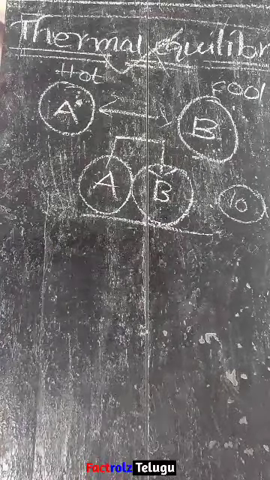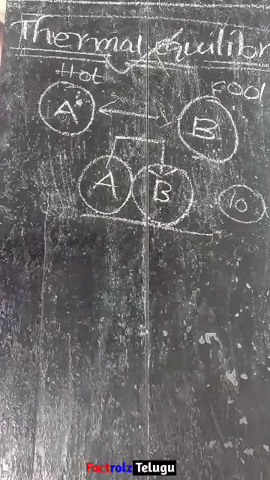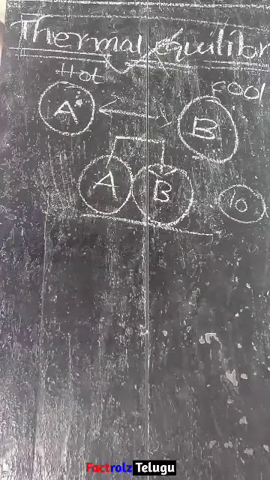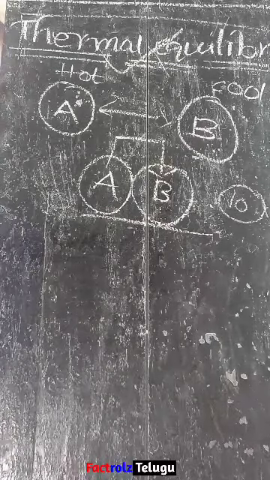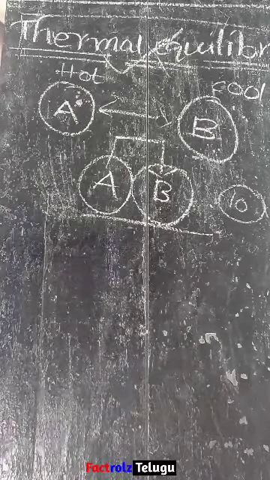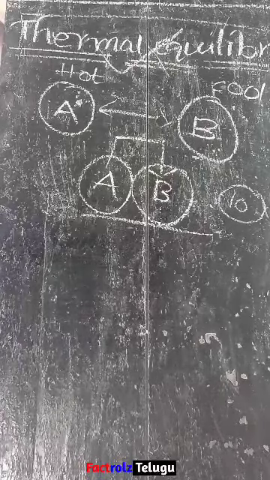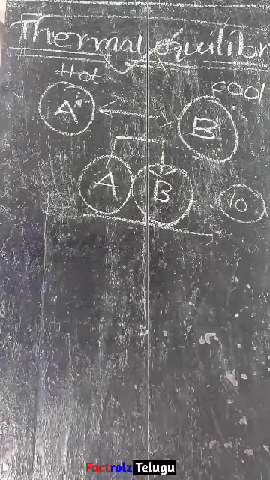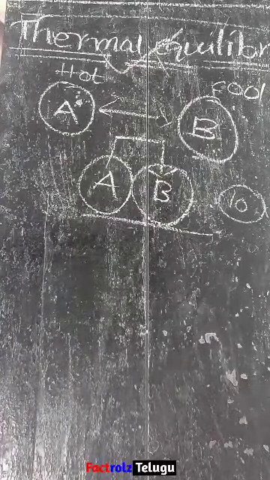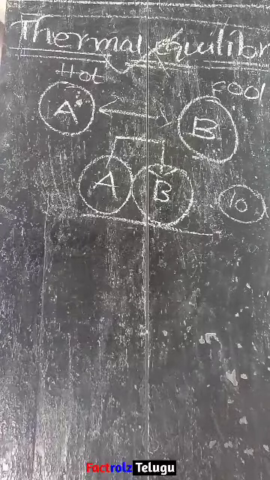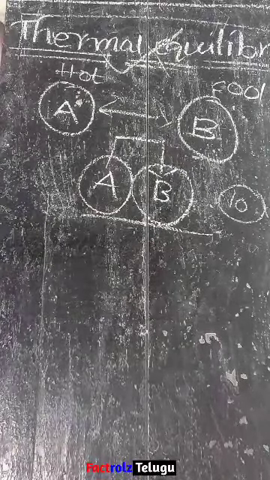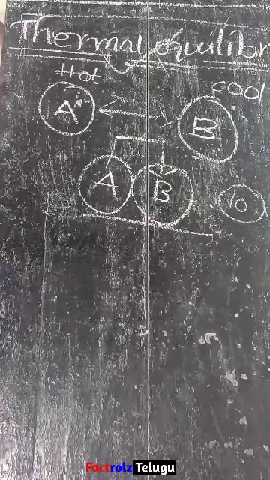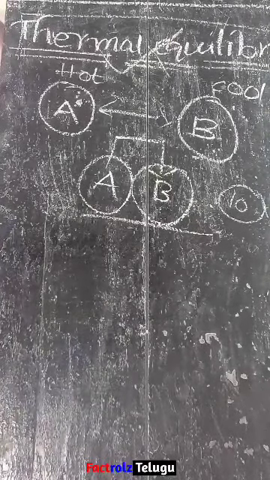So I think you understood the thermal equilibrium concept. The final statement of thermal equilibrium is: when two bodies are placed in thermal contact, heat energy will transfer from the hotter body to the colder body, and this continues until both bodies attain the same degree of hotness or coldness. This is the final definition of thermal equilibrium. If you have any doubts, post them in the comment box. I will definitely clarify your doubts in the next sessions.